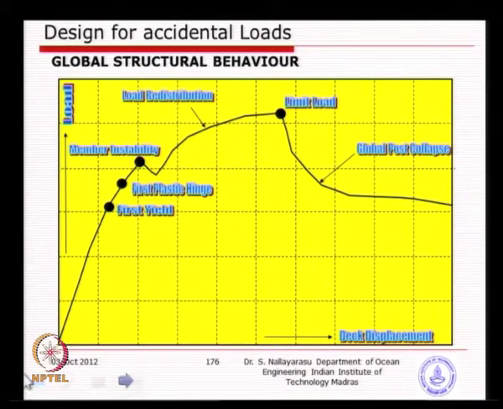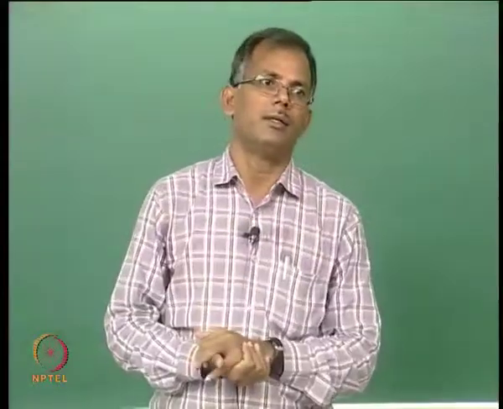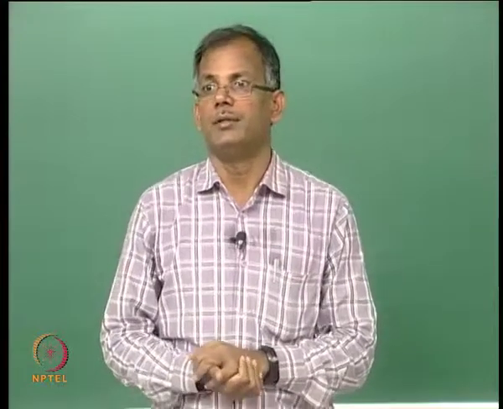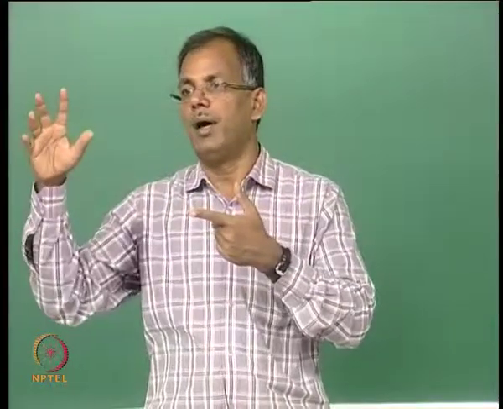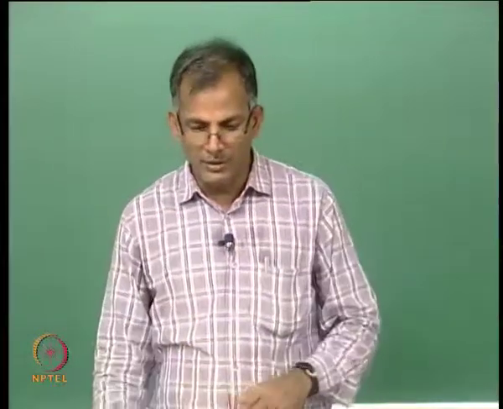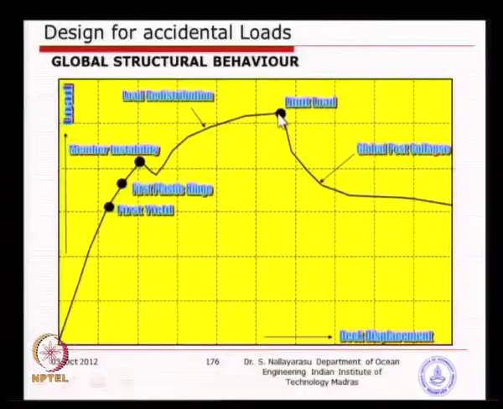But ultimately the system will start failing when a few more members get plastic hinge formation. That means 1 member, 2 members, 3 members. At some stage the system will be unable to take any more load because it is unstable, and that is the load we are looking at, which we call the total collapse load of the system or a jacket.